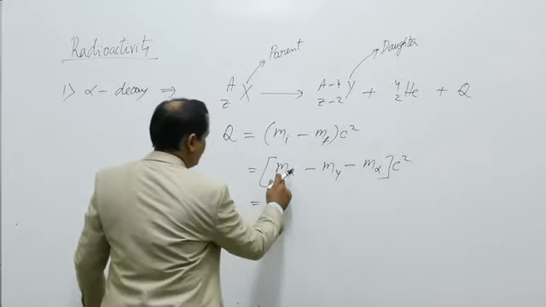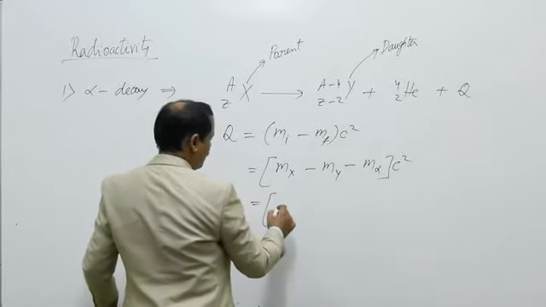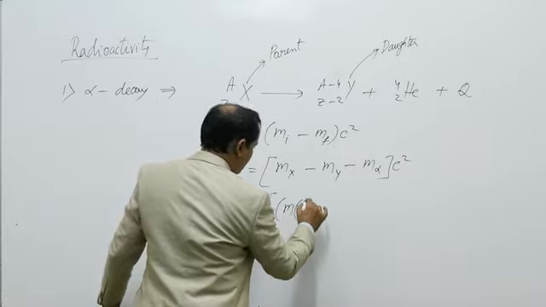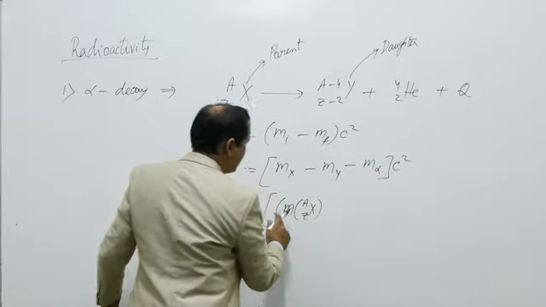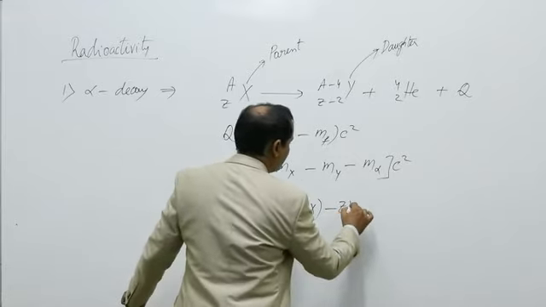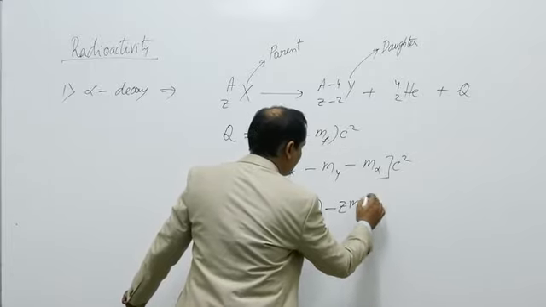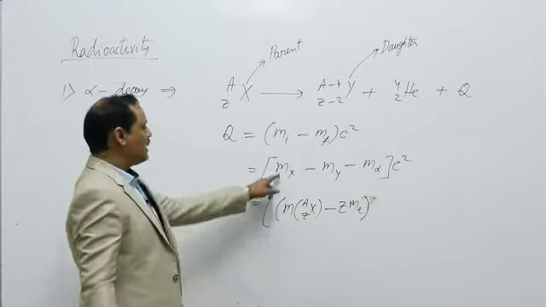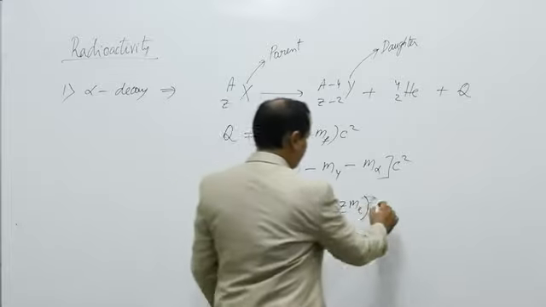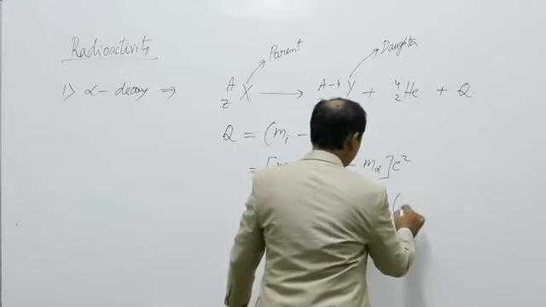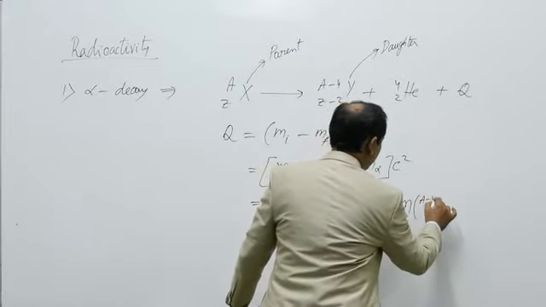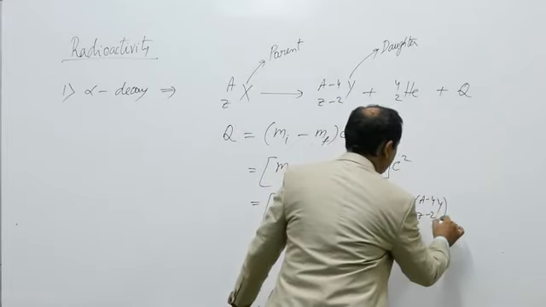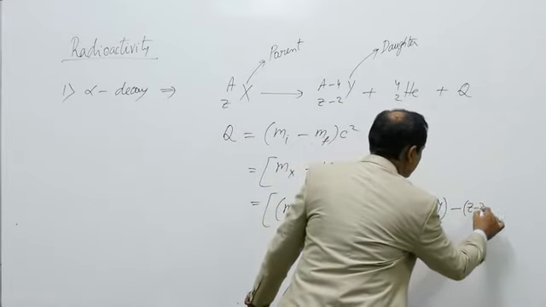So for the X nucleus we get MAXZ, this is the atomic mass, minus ZMe. This gives the mass of X nucleus, minus MA minus 4YZ minus 2 minus Z minus 2 Me.